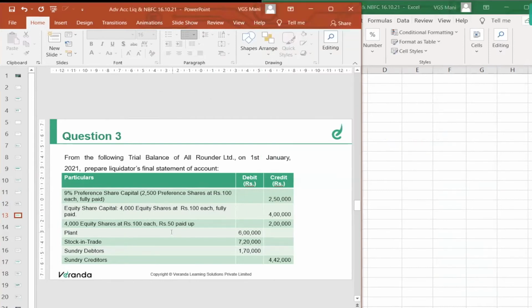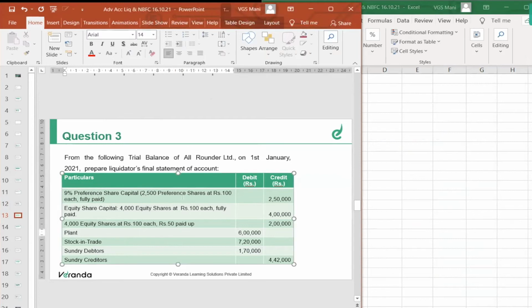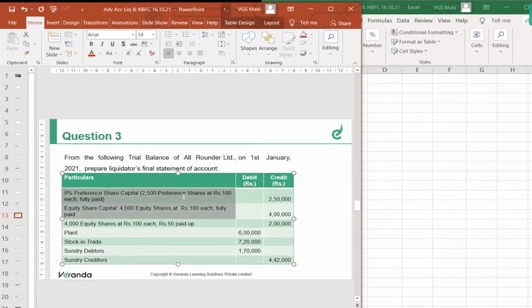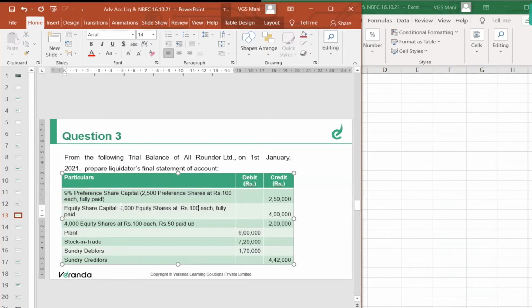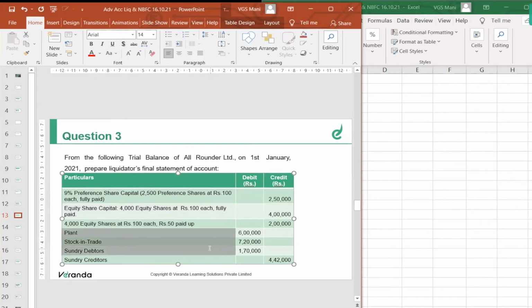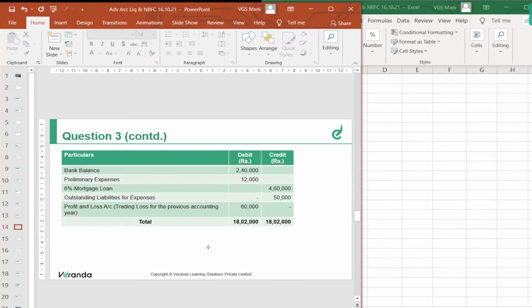So you have the liabilities to be settled, like preference capital and equity capital. Equity capital has two categories. One is 4,000 equity shares, 100 each fully paid up. Another is 4,000 equity shares, 100 each, 50 paid up. These are all asset values: creditors, bank balance, preliminary expenses, mortgage loan, outstanding liabilities for expenses, P&L balance.